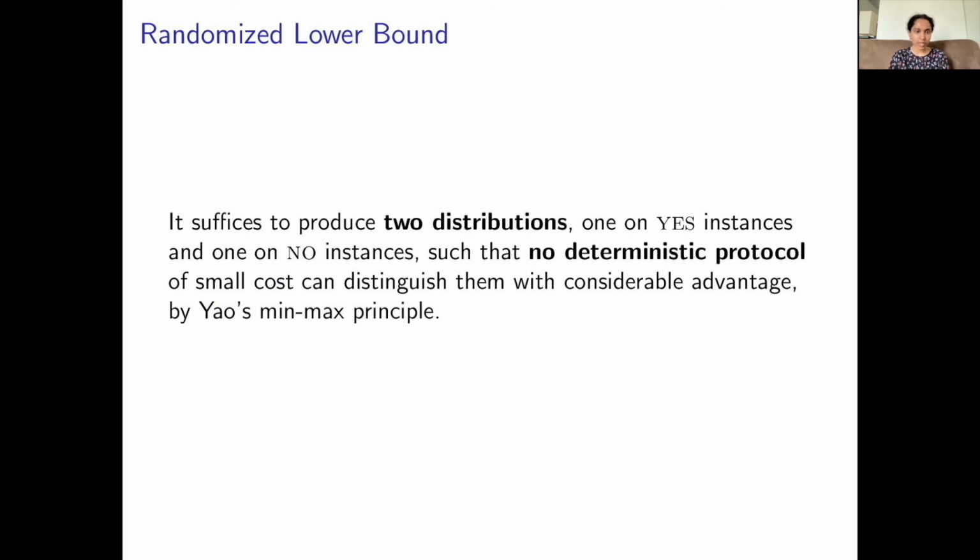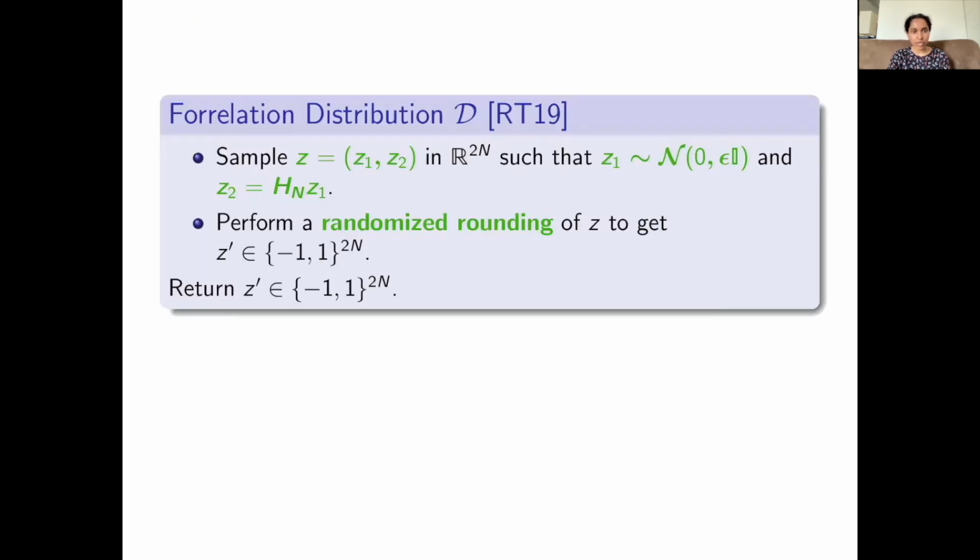By the Yao min-max principle, it suffices to produce two distributions, one on the yes instances of the correlation problem and one on the no instances, such that no deterministic protocols of small cost can distinguish them with considerable advantage. We now demonstrate our hard distributions. To do so, we make use of the correlation distribution as defined in the oracle separation result of Raz and Tal. It's not too important what this distribution is for the rest of the talk, but to have a picture in mind, the distribution is as follows.